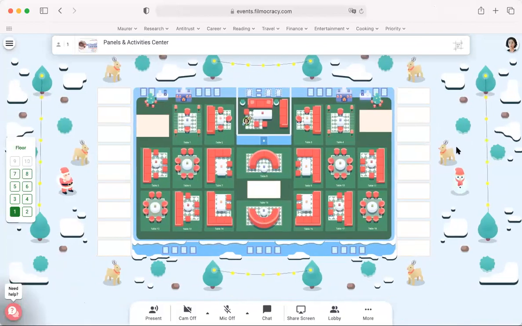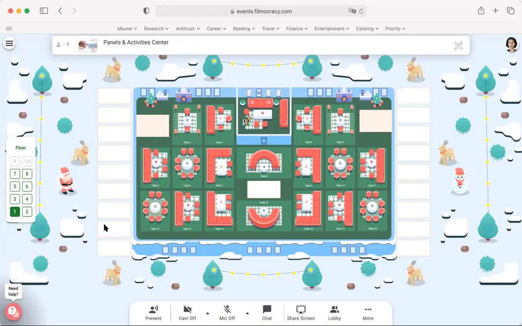So once you're on the page, you will see this floor plan. Please note that after you join this activity center, make sure on the left-hand side that you are on the first floor here. There are 10 floors available, but we are only utilizing the first floor. If you're not on the first floor, you double click on the floor to go to that first floor. And so you can see my profile here at this table.